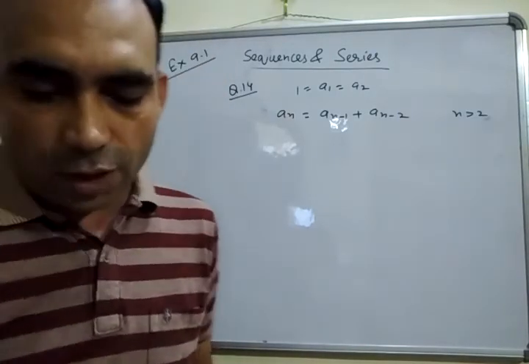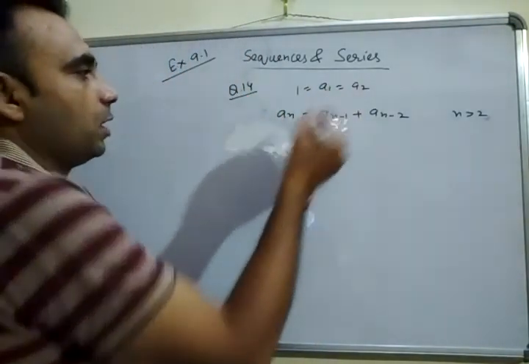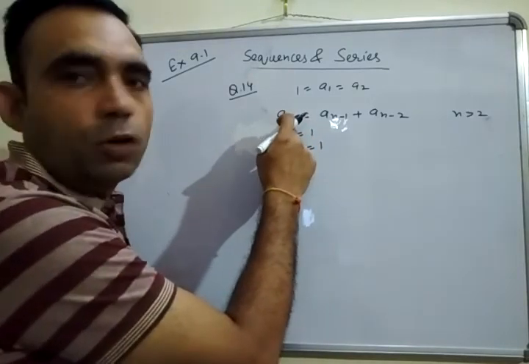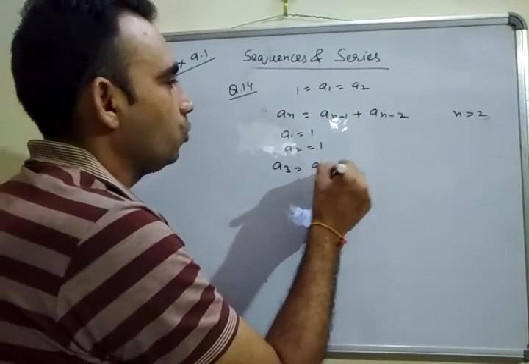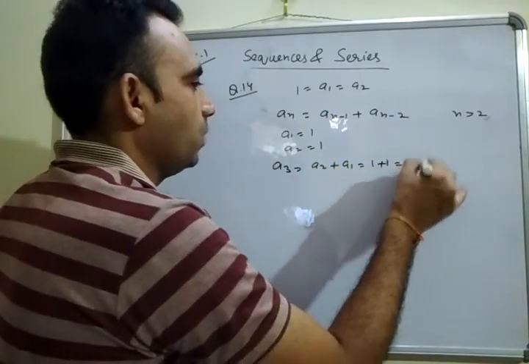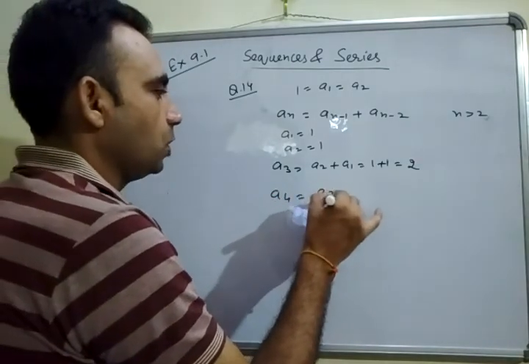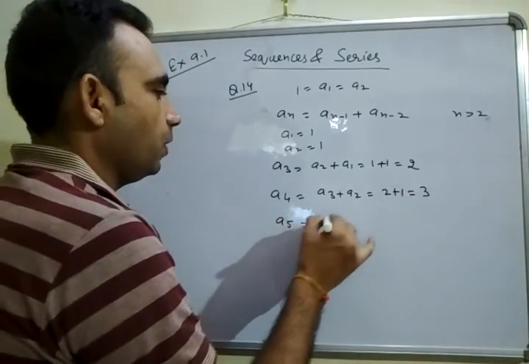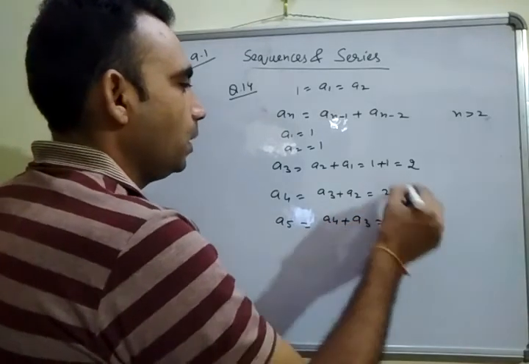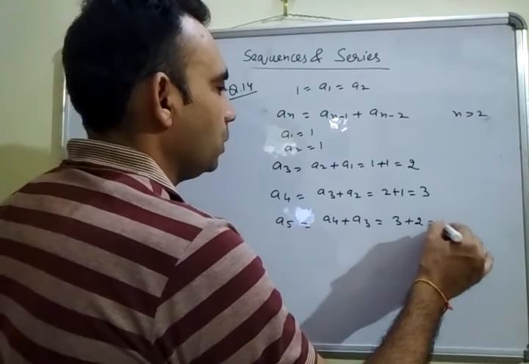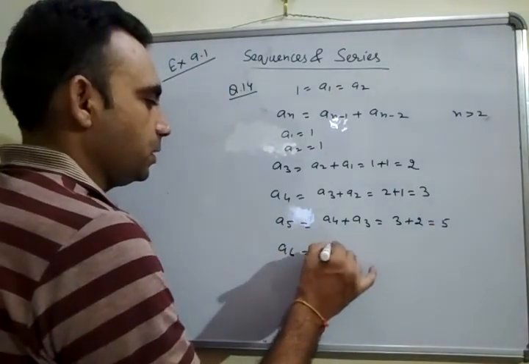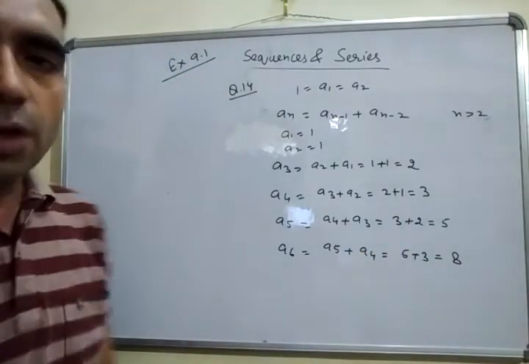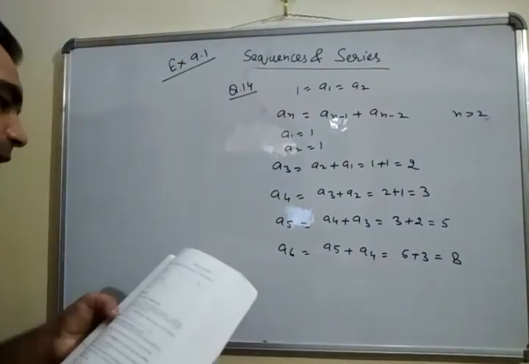So first we will find out a1, a2, a3, a4, a5, a6. So a1 given है, 1, a2 given है, 1. a3, putting here n is equal to 3, is a2 plus a1, implies 1 plus 1, that is 2. Similarly, a4 is equal to a3 plus a2, that is 2 plus 1, which implies 3. a5 is equal to a4 plus a3, that is 3 plus 2, that is 5, and a6 is equal to a5 plus a4, that is 5 plus 3, which implies 8.